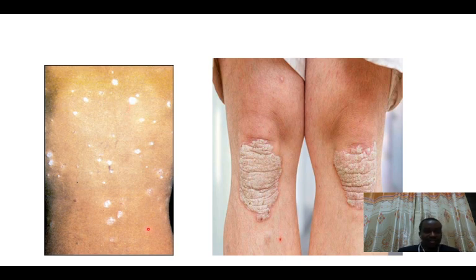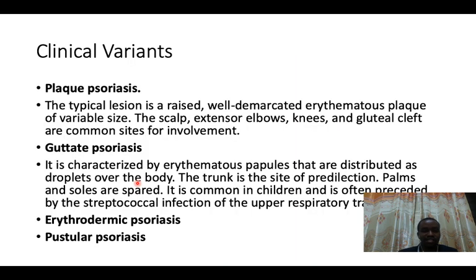So look at this child here. It's having some silver scales, some silver skin lesions on the back, and this is another form of psoriasis called guttate. And normally this guttate psoriasis follows a streptococcal infection.